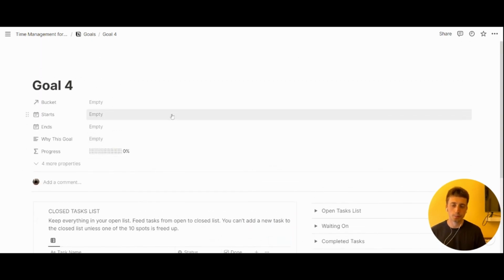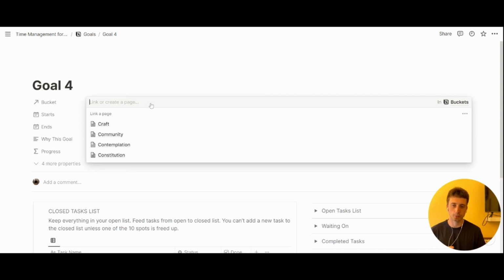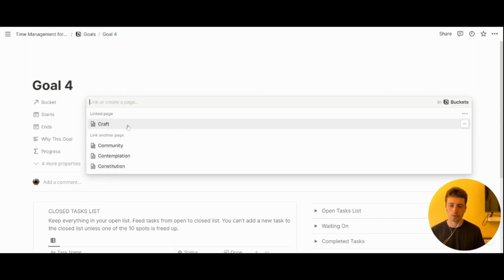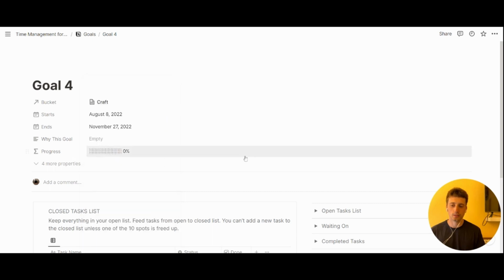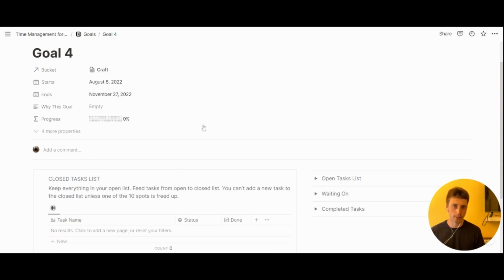And the key properties that we have here are the bucket. So that's where you relate the goal to one of those buckets that we have in the previous database. Then you have the start date, the end date, so that this goal can also appear on a timeline view. You have the reason for which you are pursuing this goal.